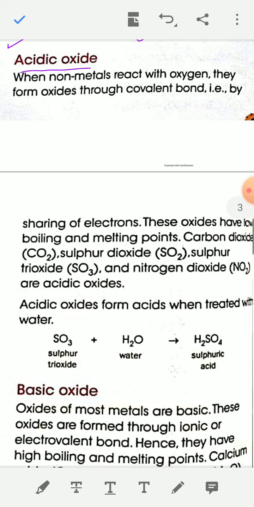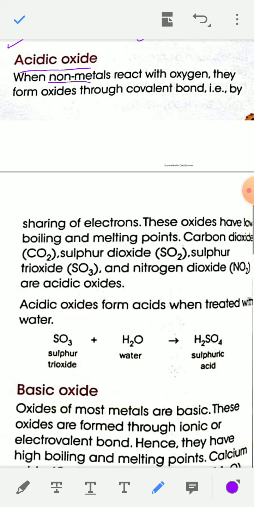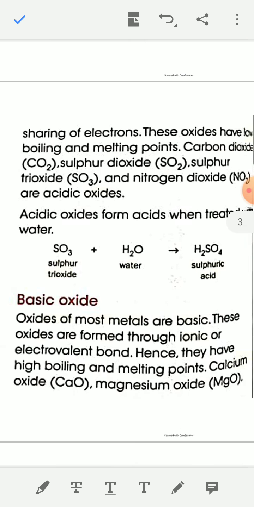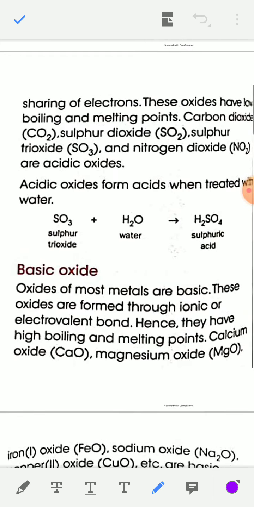Generally you have to remember this point: non-metals react with oxygen and form oxides through covalent bonds by sharing of electrons, and these oxides have low boiling and melting points. Examples of these non-metallic oxides are carbon dioxide, CO2, oxide of carbon; sulfur dioxide, SO2, and sulfur trioxide, SO3, oxides of sulfur; nitrogen dioxide, NO2, oxide of nitrogen.